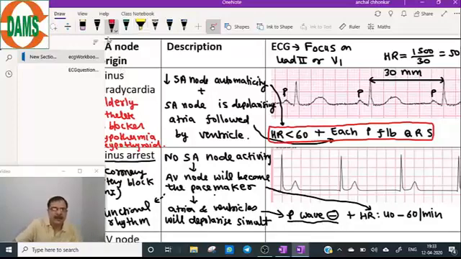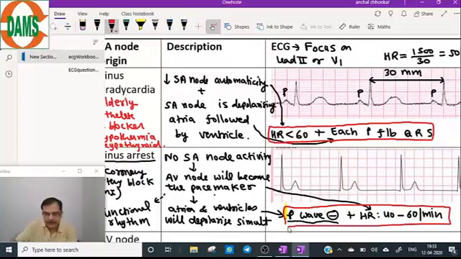This is a very important finding, and this is the only information that you will need to make a diagnosis of sinus arrest. So let's see the ECG.